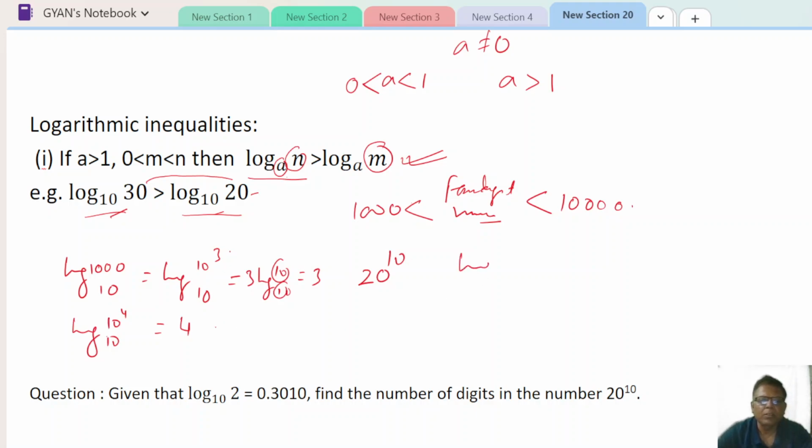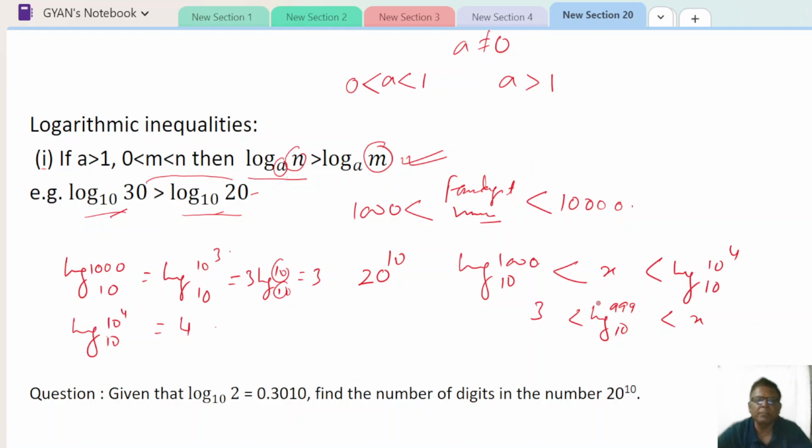That means 1000 will be 10 to the power 3 and 10,000 is 10 to the power 4, and x can be anything between them, while 999 is a 3 digit number.